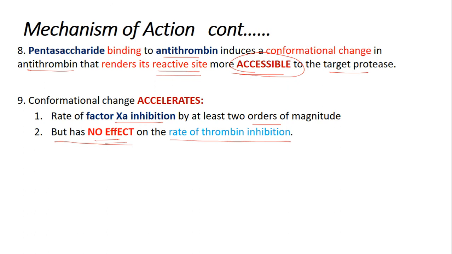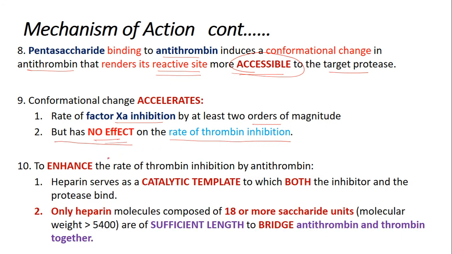Actually, the function of antithrombin is to inhibit both factor 10A as well as thrombin, but heparin accelerates antithrombin activity only for factor 10A inhibition, with no effect on the rate of thrombin inhibition. But heparin can also enhance the rate of thrombin inhibition by antithrombin. How is it possible?